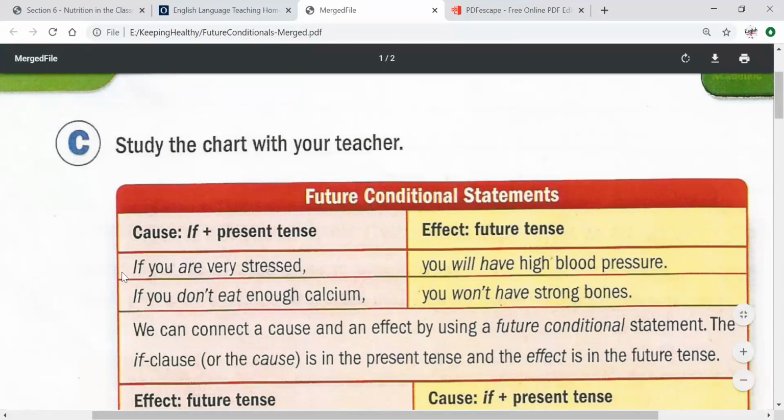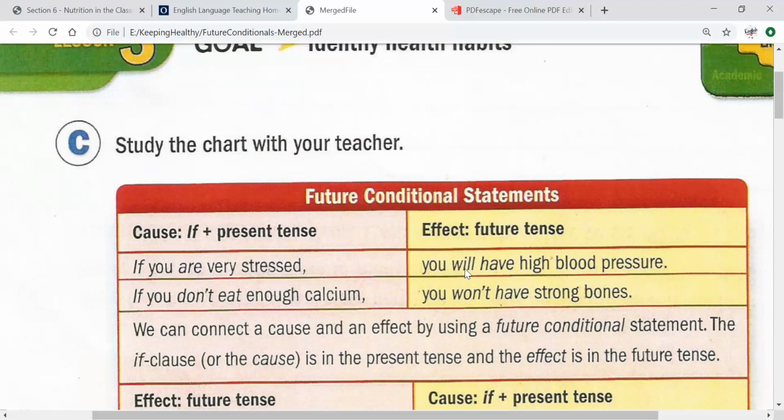Okay, let's look at some examples. If you are very stressed, what will happen? You will have high blood pressure. So are is the verb in present, and will have is the answer in the future. If you don't eat enough calcium, you won't, what is won't? Will not. You will not have strong bones.